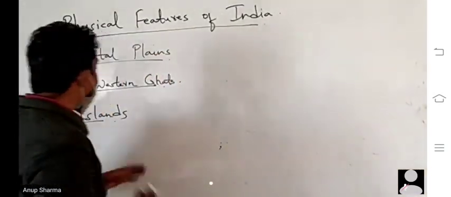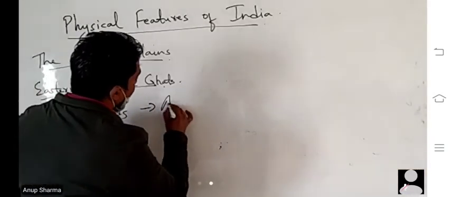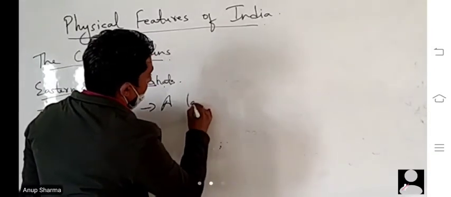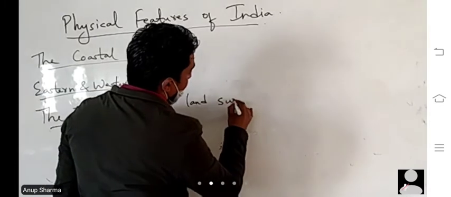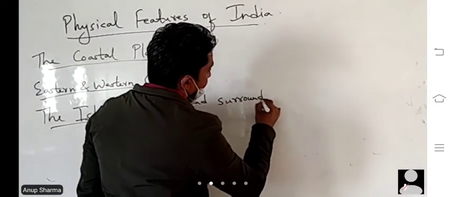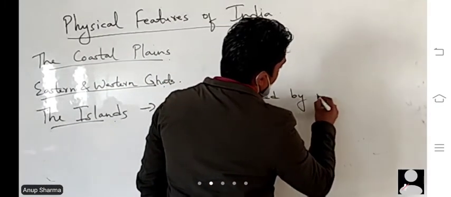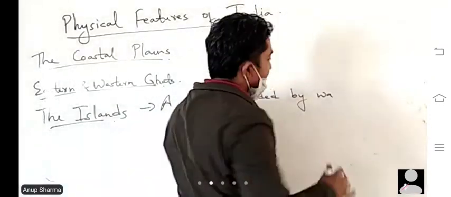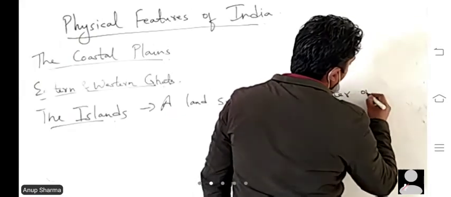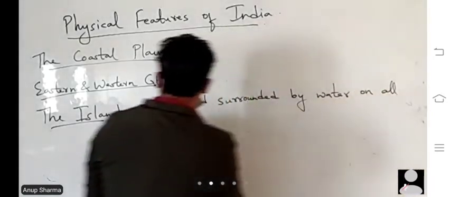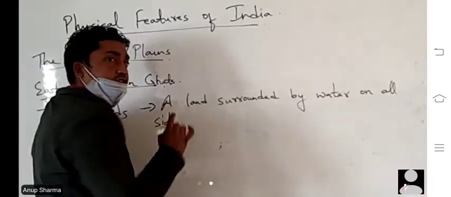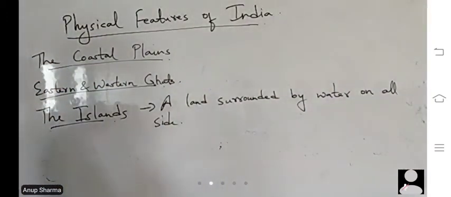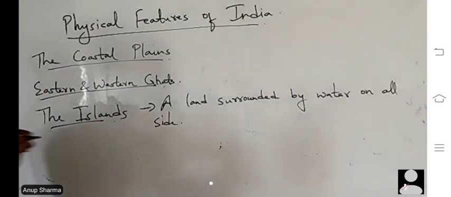So islands are a piece of land surrounded by water on all sides, not three sides. If we take India as an example, how many islands do we have? We have two island groups.